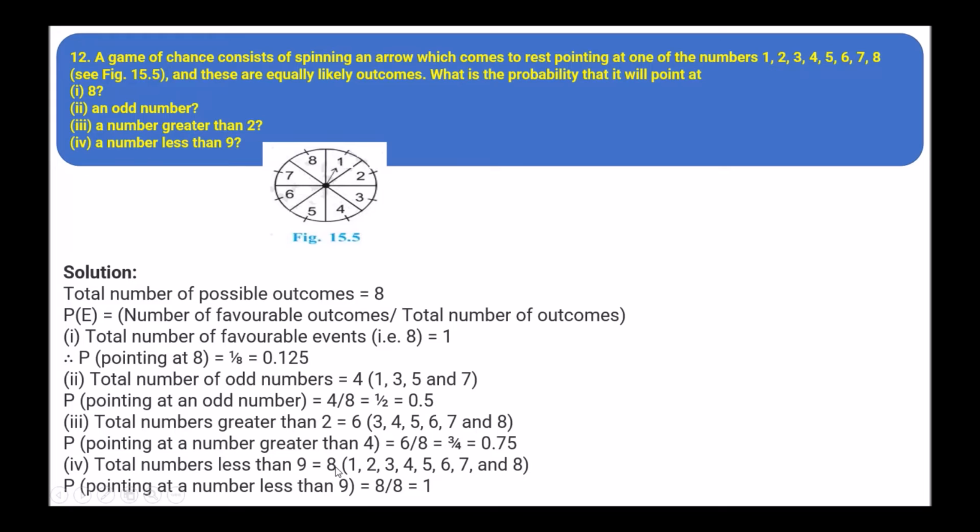Total numbers less than 9. There are 8 numbers which are less than 9. So 1, 2, 3, 4, 5, 6, 7 and 8. So 8 upon 8 equals 1.